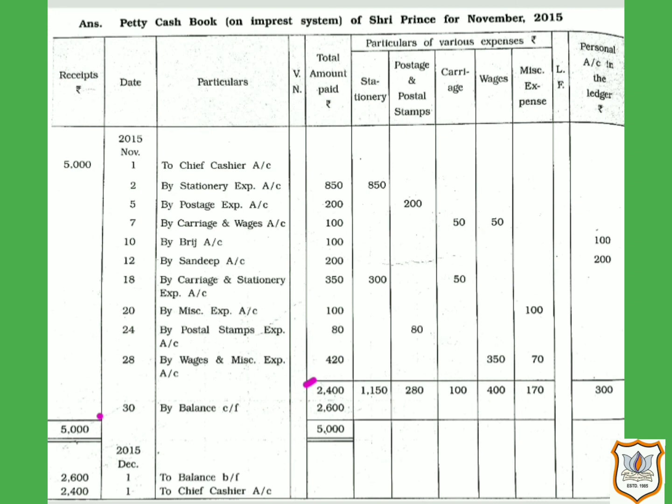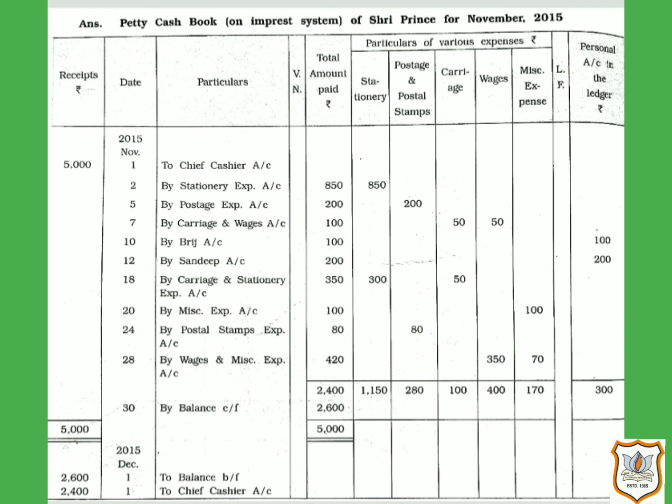That means the balance that remains with the petty cashier is 2,600. He received 5,000 from the main cashier, and from that amount he made a total payment of 2,400, and the remaining balance is 2,600.